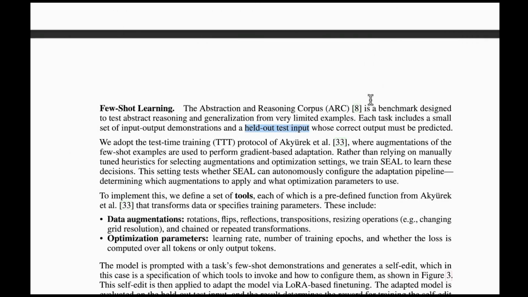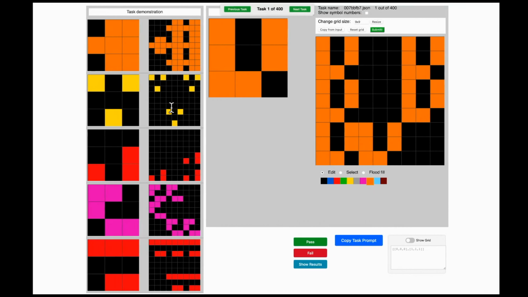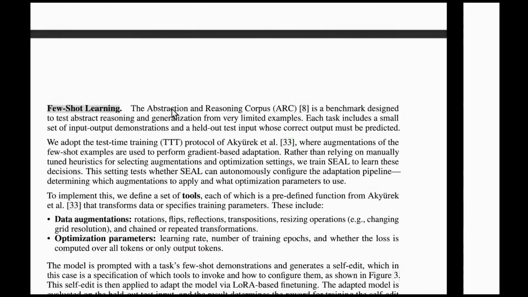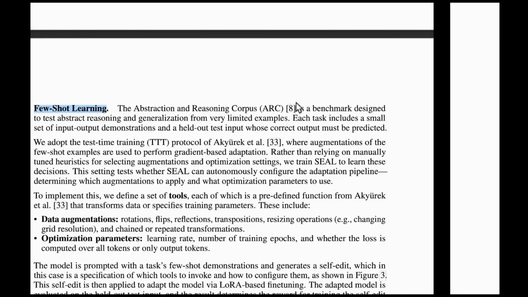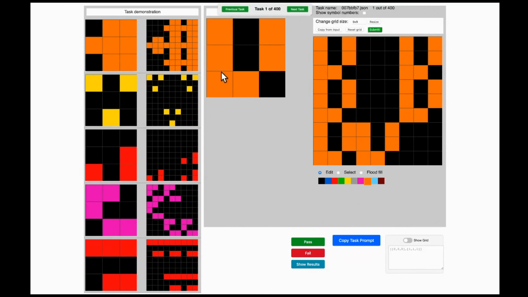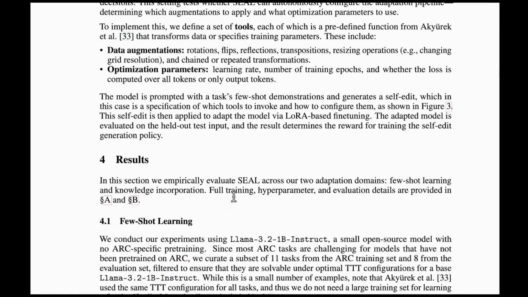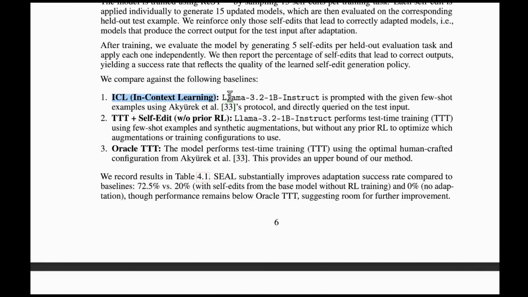I explained it so that you actually understand the methodology that they used, and if you are one of my long time viewers, you know that we actually do test based on the ARC public dataset. Similarly, as we are seeing here, the method that we employ in our testing is in context learning. I'll be telling you about this.